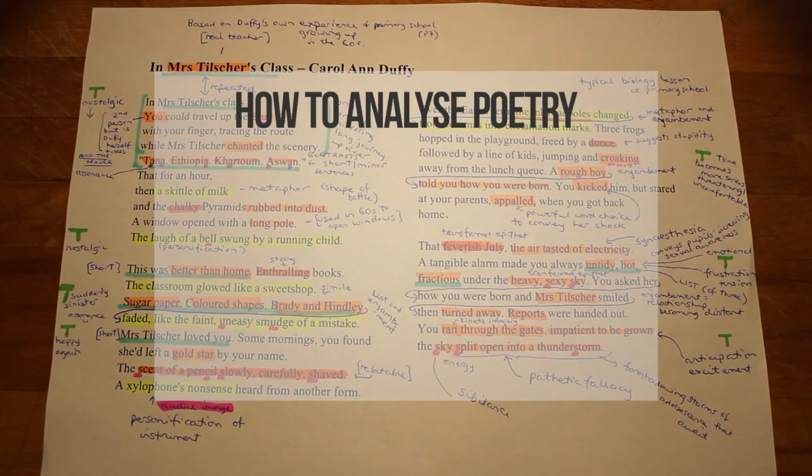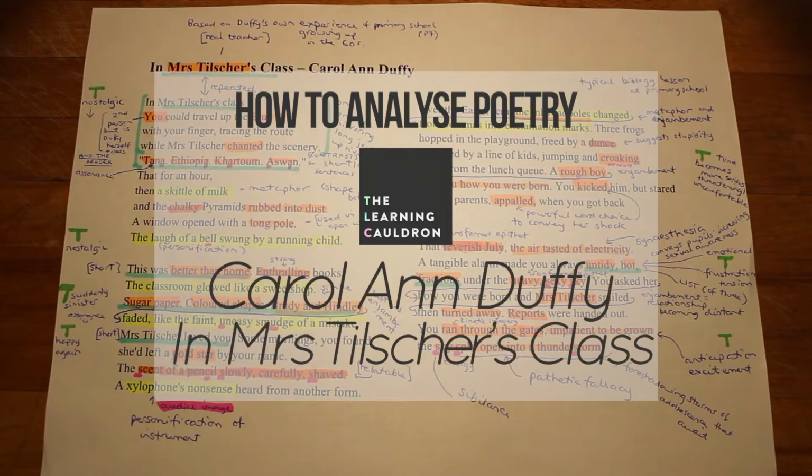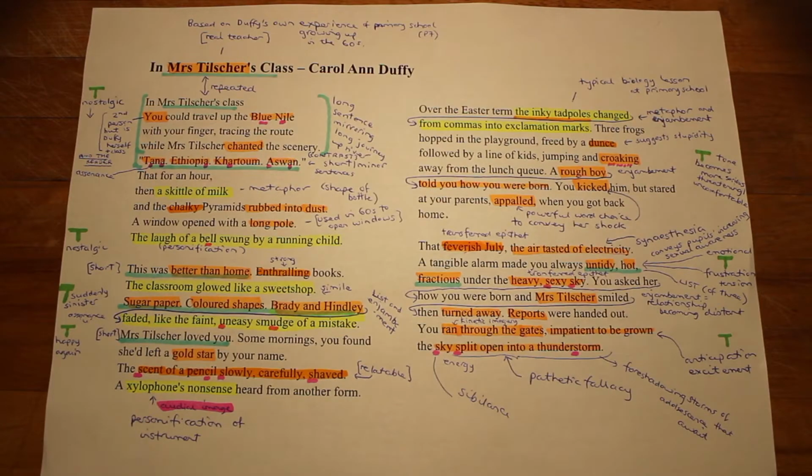Here's an episode of how to analyse poetry from the Learning Cauldron. Today, we'll be looking at Carol Ann Duffy's poem in Mrs. Tilscher's class. Analysing poetry involves identifying and dissecting the literary techniques that the poet has used effectively to explore the theme or themes of a poem.